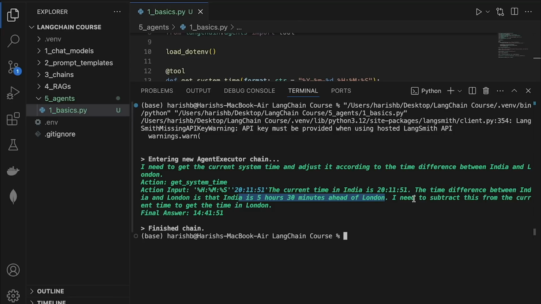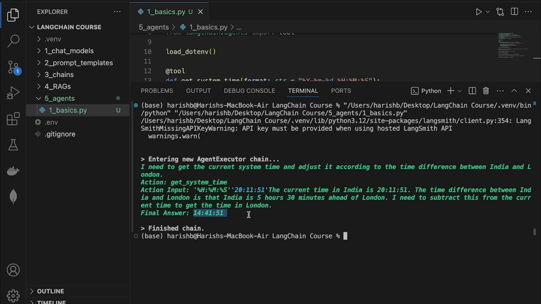And it thinks about that too. And now it acts and calls the getSystemTime function, and it now has India's current time. It passes in the right format as well as the tool based on the query. So once it has the right Indian time, it then thinks and reasons to itself, okay, so now we have the Indian time. Now we need to calculate the London time by subtracting 5 something hours. So you can see that is exactly what it says here. So the next step after reasoning action, it says subtract 5 hours from the time. And then it gives the final answer, which is the current London time.